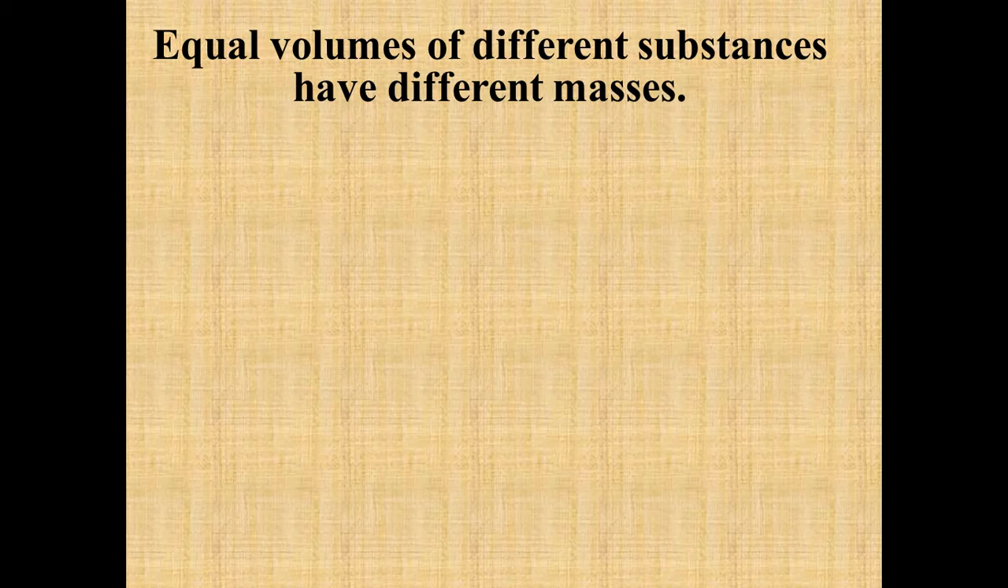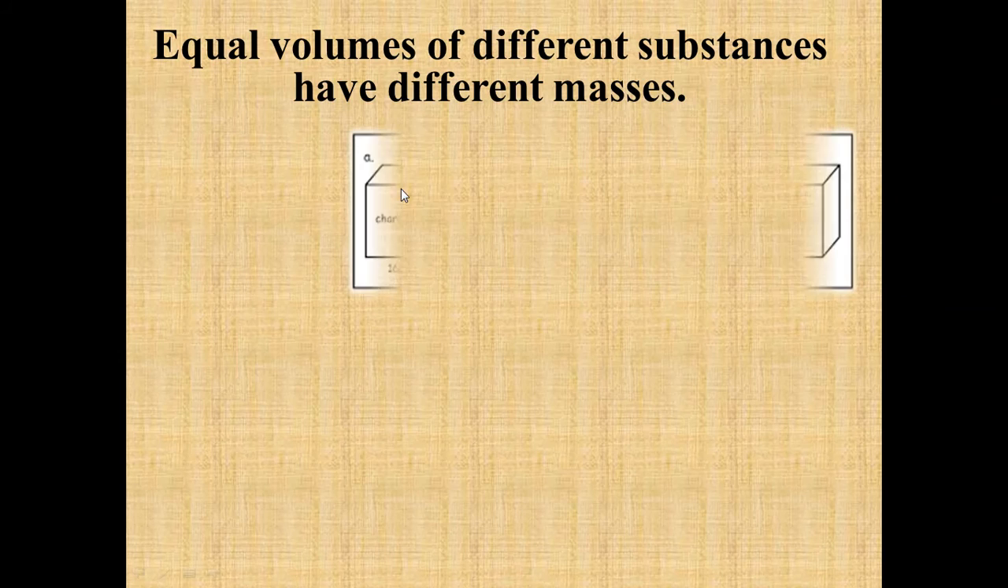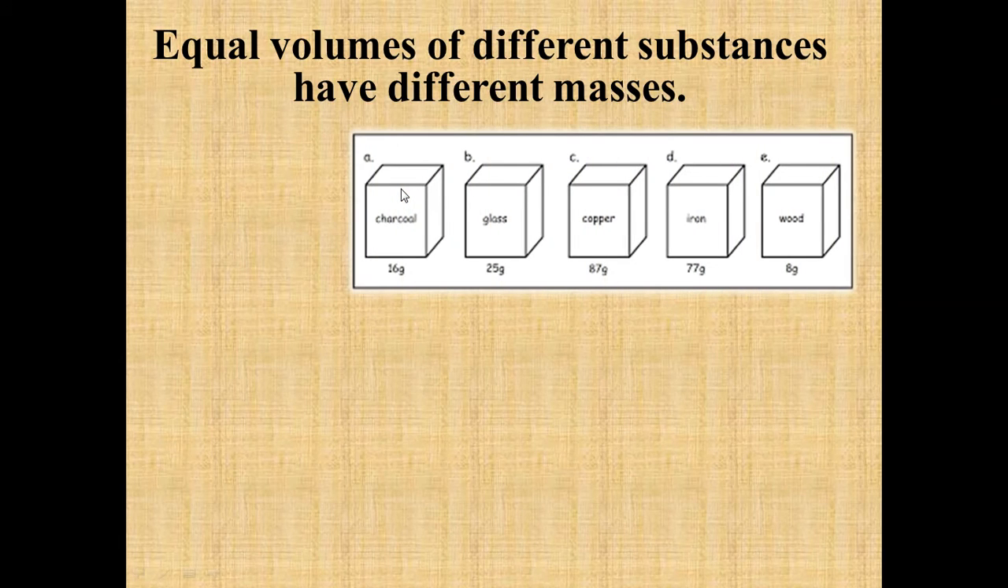In the previous property, we took the same mass. Here we are taking the same volumes. For example, here you can see that each piece of the solid has the same volume. Again, you can estimate volume by just looking at the size. So all of them have the same size. But now if you look at their mass, the mass of wood is only 8 gram, whereas the mass of copper is 87 gram. So if you compare their masses for equal volumes, you can easily say that the density of copper is more than the density of the wood.